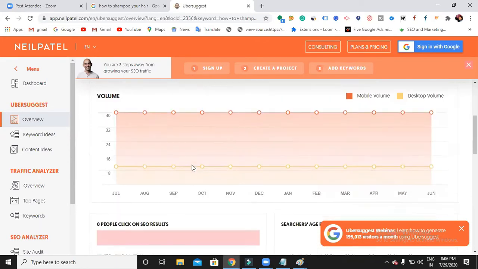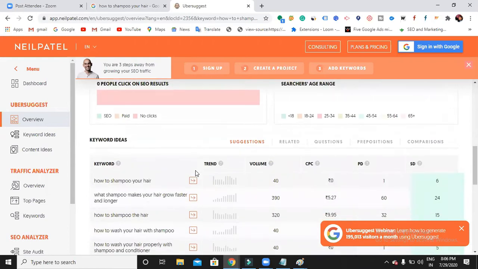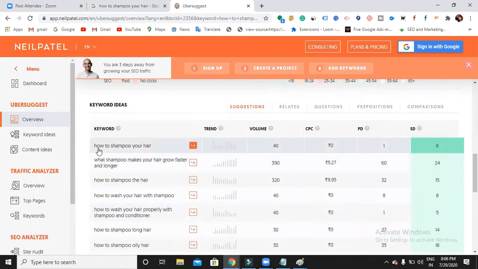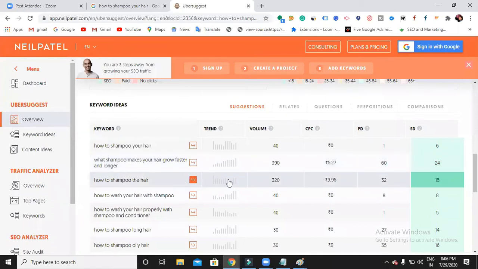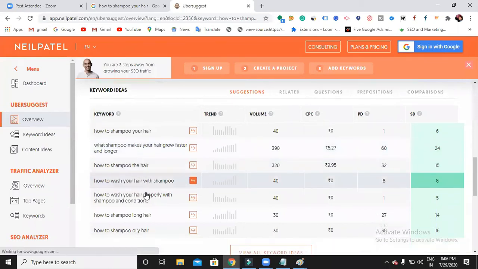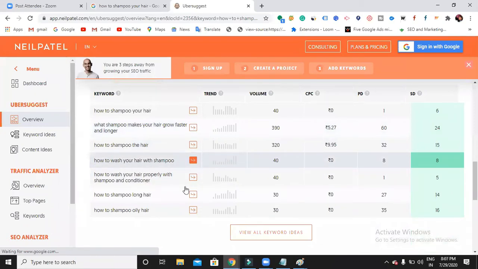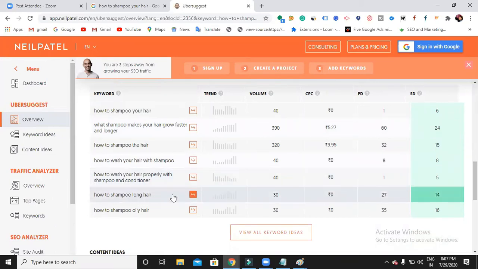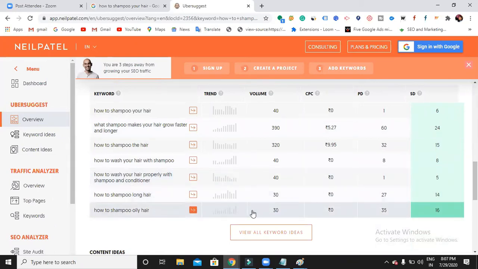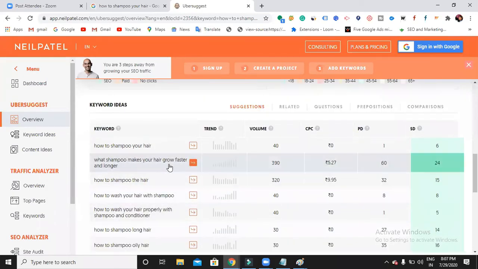If you scroll down, it will show you keyword ideas and the search volume also. How to shampoo your hair: search volume of 40 during a month. What shampoo makes your hair grow faster and longer? 390. Very good. How to shampoo the hair? 320. How to wash your hair with shampoo? 40. How to wash your hair properly with shampoo and conditioner? Again 40. How to shampoo long hair? 30. How to shampoo oily hair? 30. So now tell me, which is the best keyword to use?